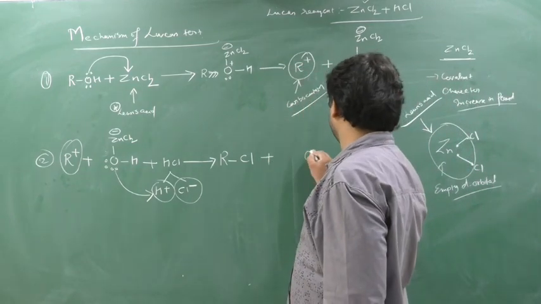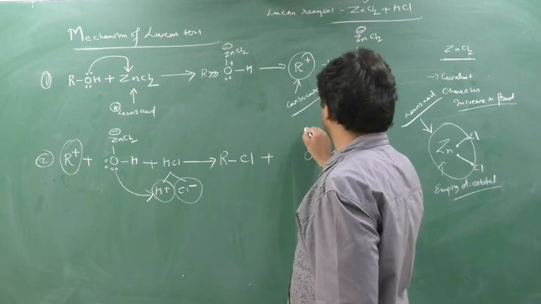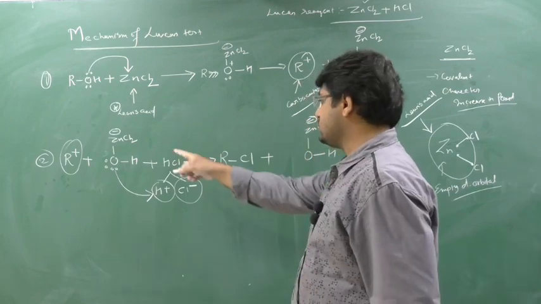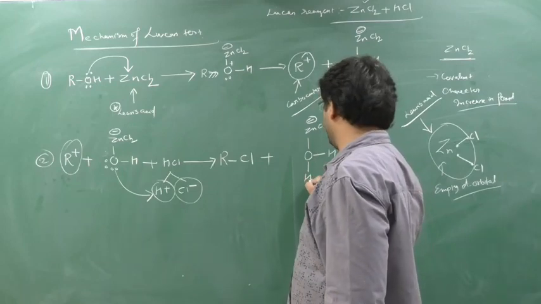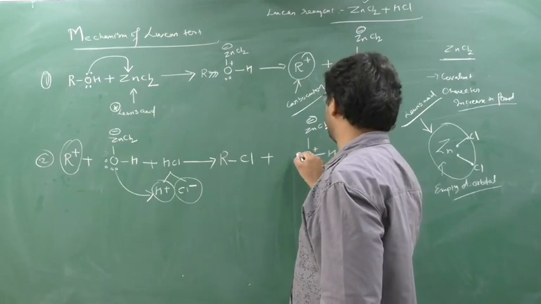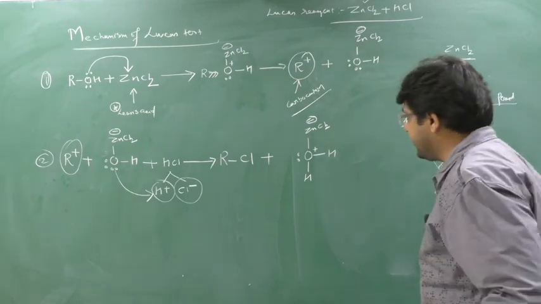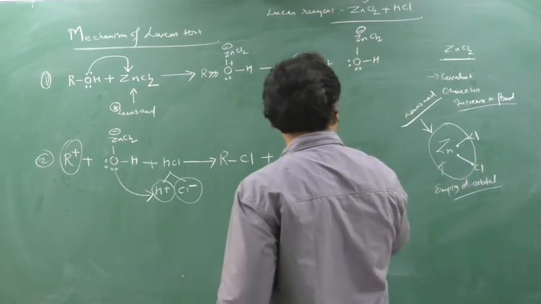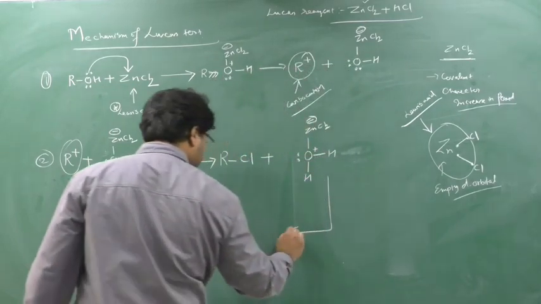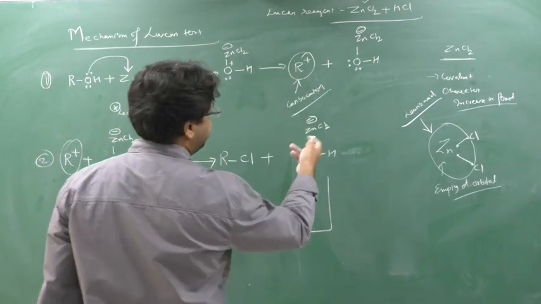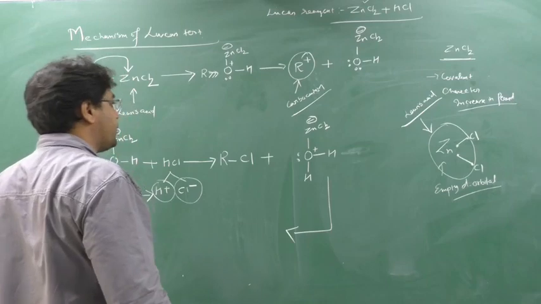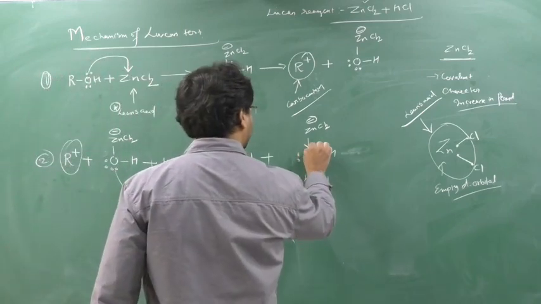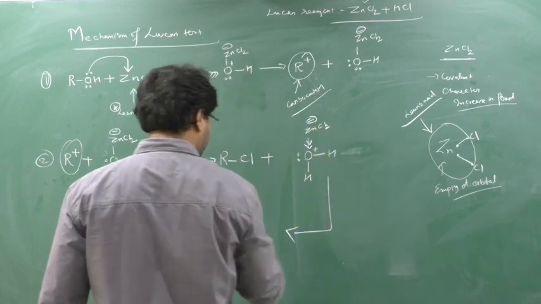See here O, there was H, there was ZnCl2. On this ZnCl2 there was a minus charge. This one lone pair was donated to this H. One who gives the electron creates positive charge. Now this oxygen again has a positive charge. Oxygen is an electronegative element, so it doesn't like the positive charge. So he will start to attract the electron from this Zn, to which he has given the electron, he will take it back.